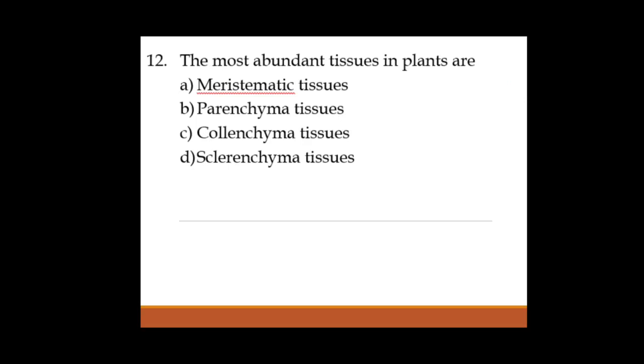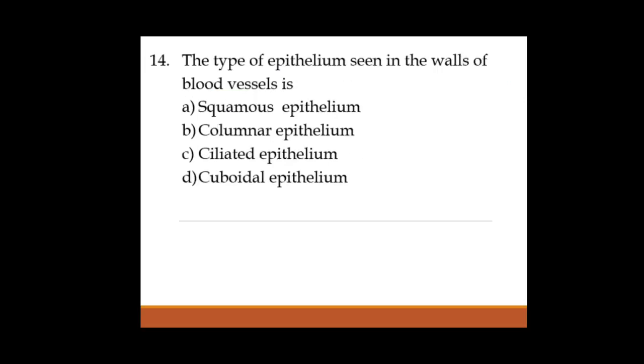Okay. Next one, question 14. The type of epithelium seen in the walls of blood vessels is, that means which type of epithelial tissue is found in the blood vessel. Especially we find the squamous epithelium in the blood vessels.